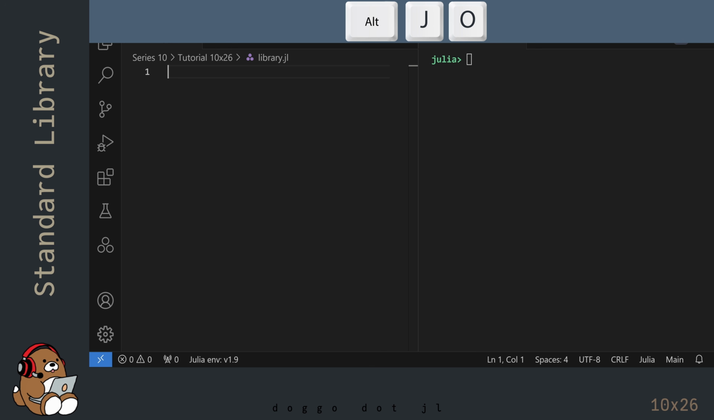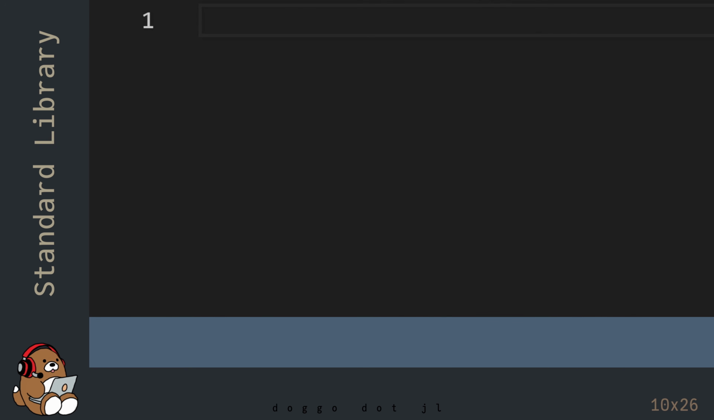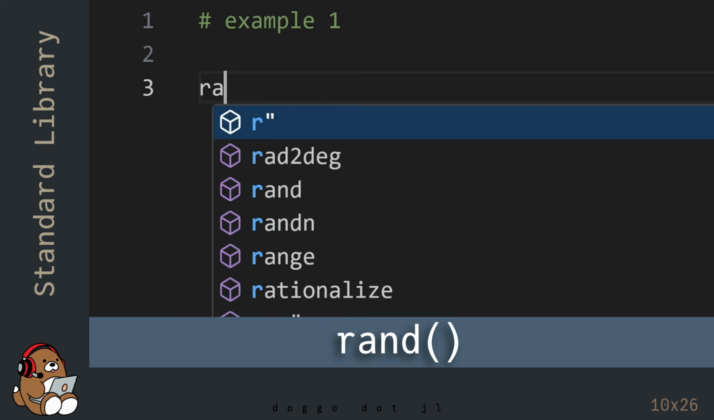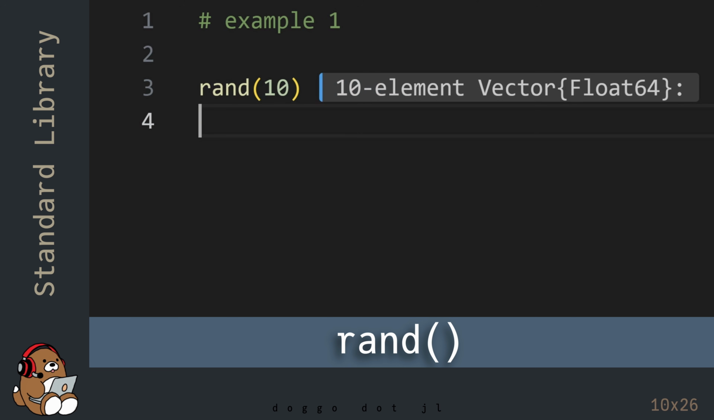I'm in VS Code where I've already created a new .jl file. I've also launched the Julia REPL by using Alt-J, then Alt-O. In addition, I've docked my REPL window next to my editor. In Julia Base, there's a function named rand, which generates random numbers between 0 and 1 inclusive using a uniform distribution. If you use an integer as the argument, the rand function will return that amount of random numbers contained in a vector.